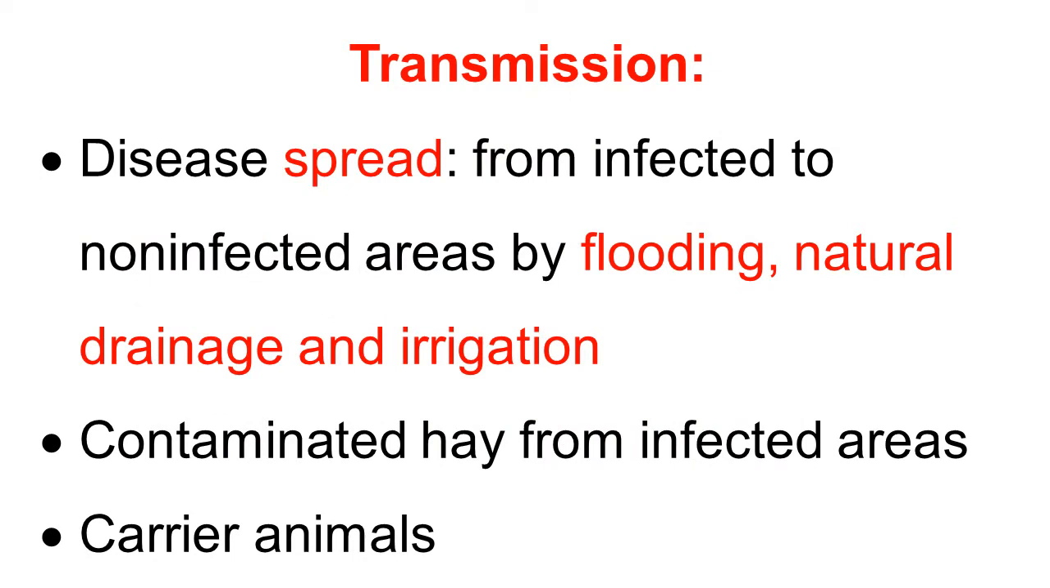Here we will see how the Clostridium bacillary hemoglobinuria is transmitted from one place to another place, from one animal to another animal. The disease spreads from infected to non-infected areas by floods and its water, natural drainage of the rainwater, and irrigation. Here the water flows from one place to the other place and carries the spore of the organism to the farthest place and spreads the disease.